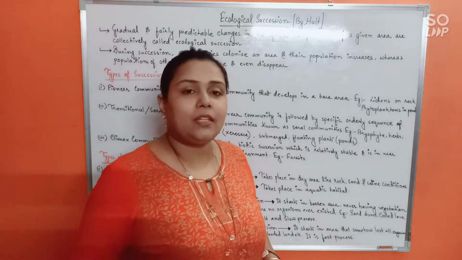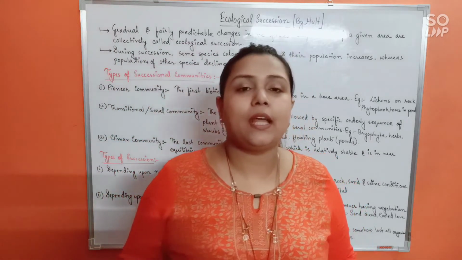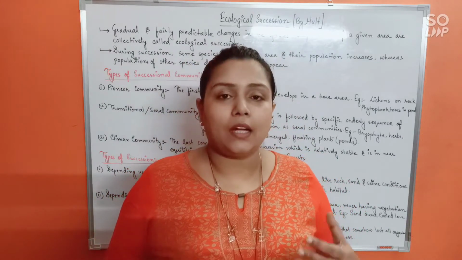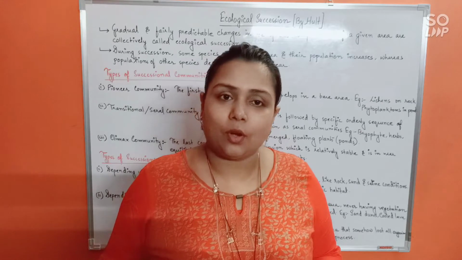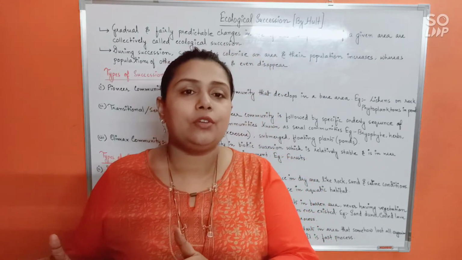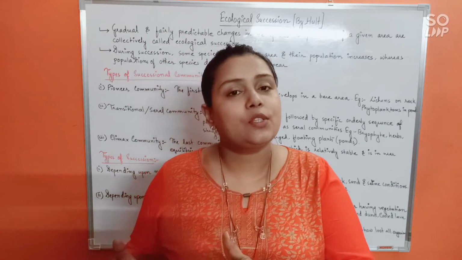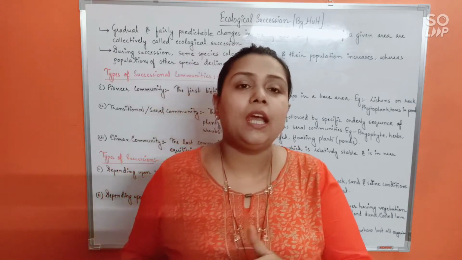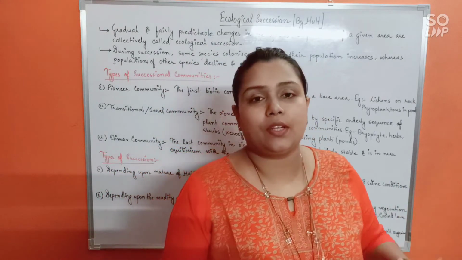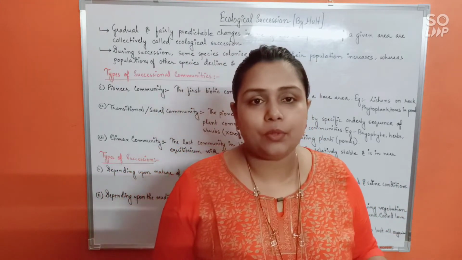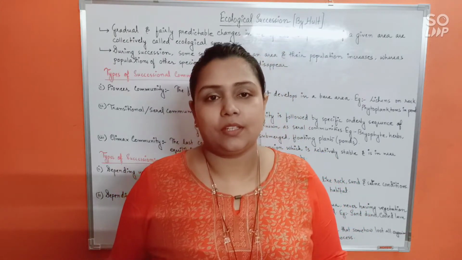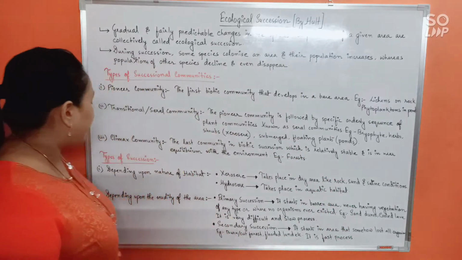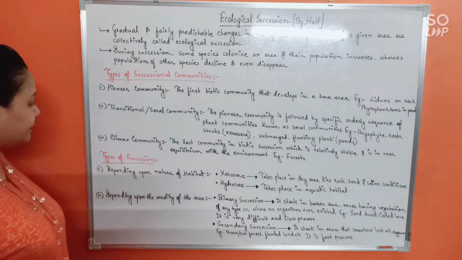Ecological succession means a series of communities that start appearing in a particular area in an orderly sequence. All right, so the first community to start the succession is going to be called the pioneer community. The last one to end the succession is called the climax community, and in between comes the serial or transitional communities. All right, now next, types of succession.